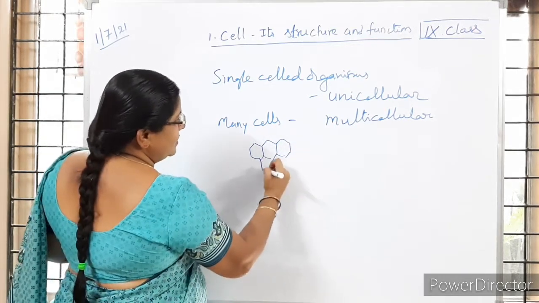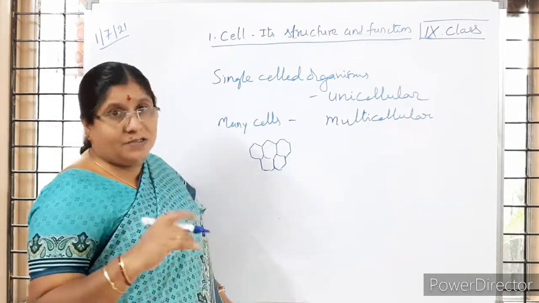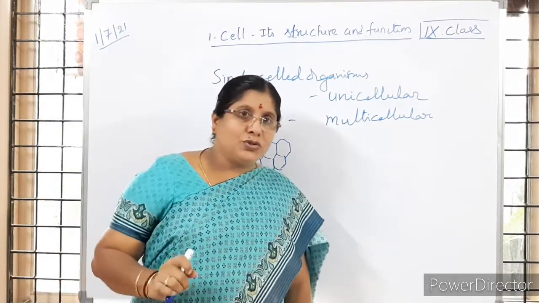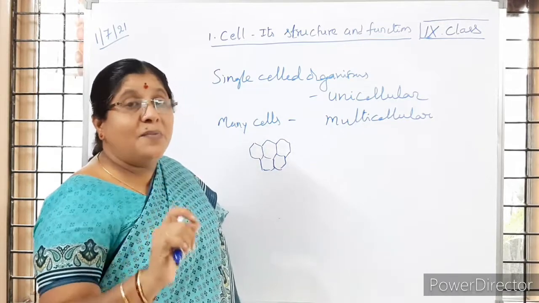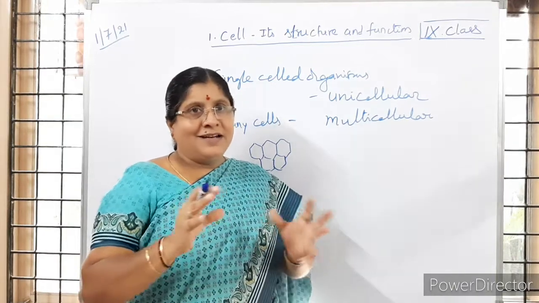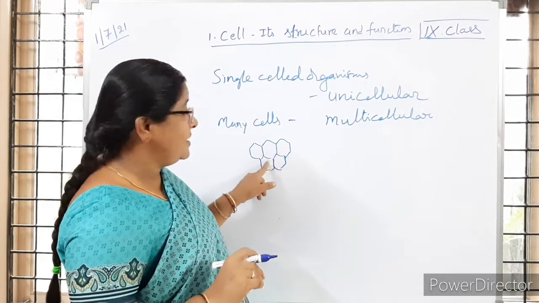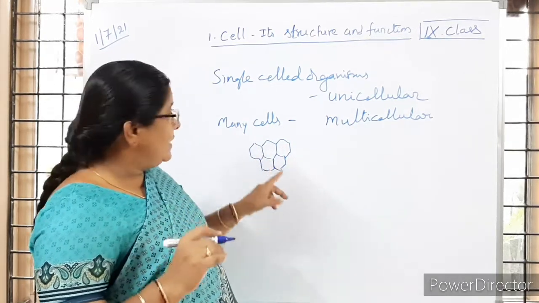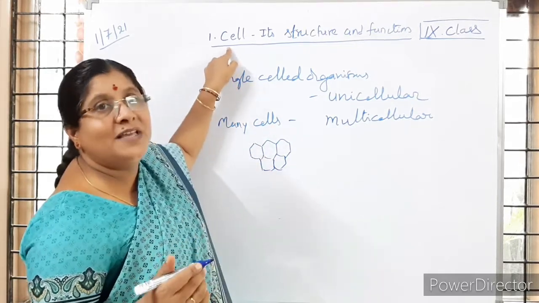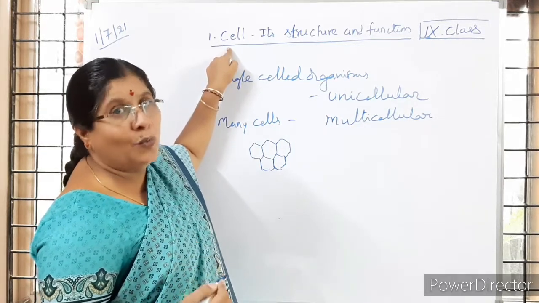Leeuwenhoek designed the single lens microscope, with the help of which we can observe things. Each box like structure Hooke saw is named as a cell. Cell is a Latin word, children, which means little room.